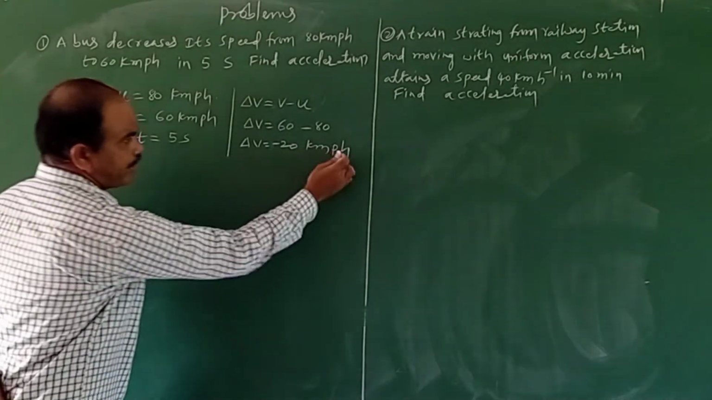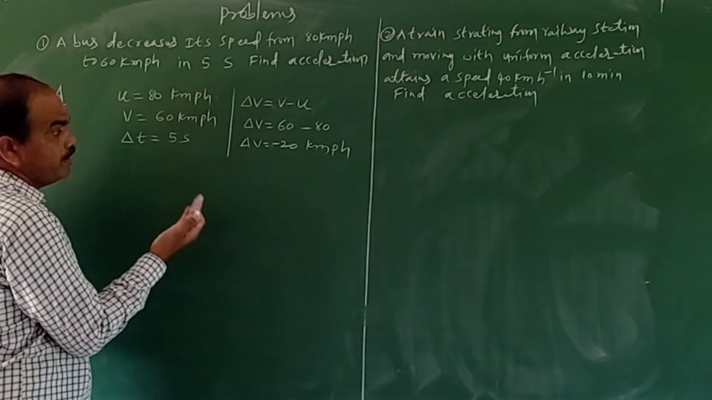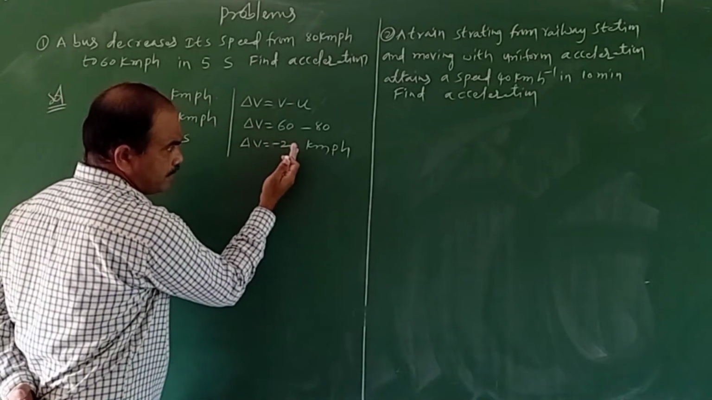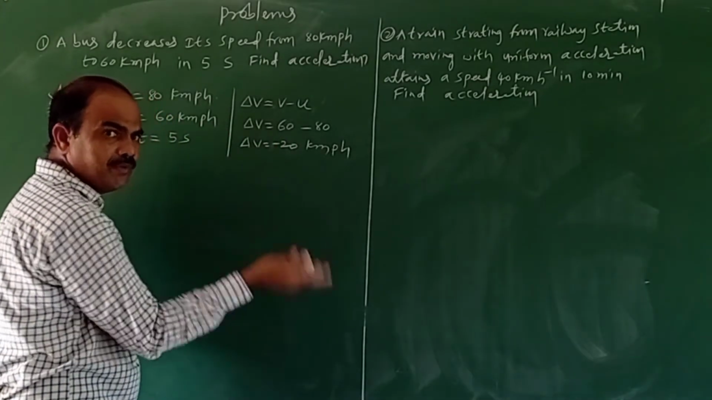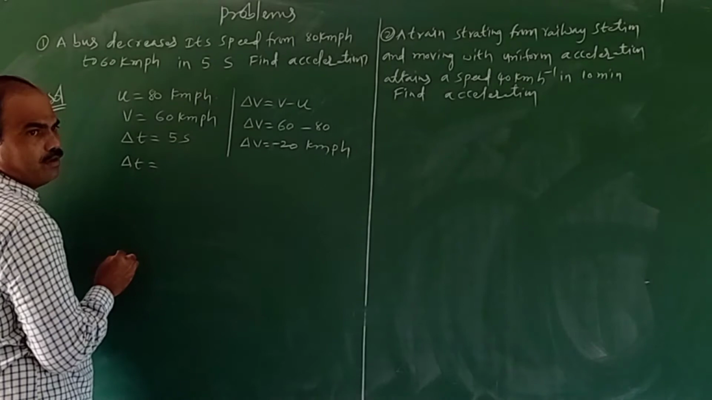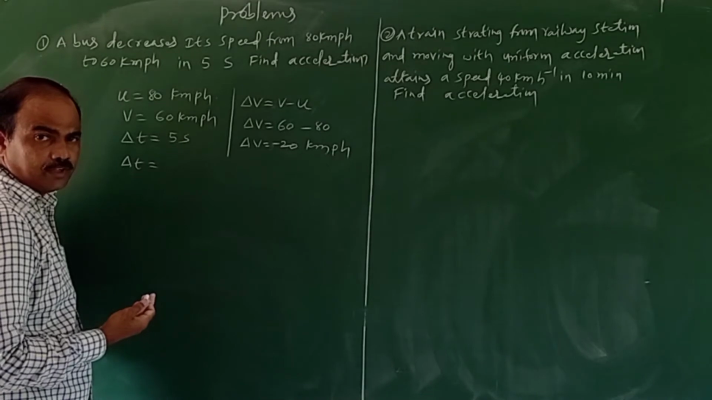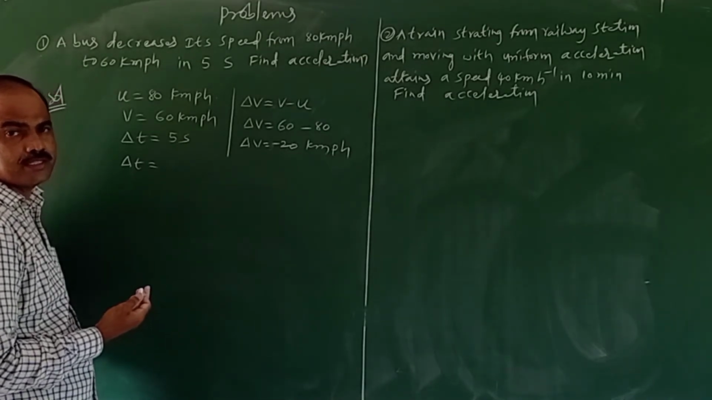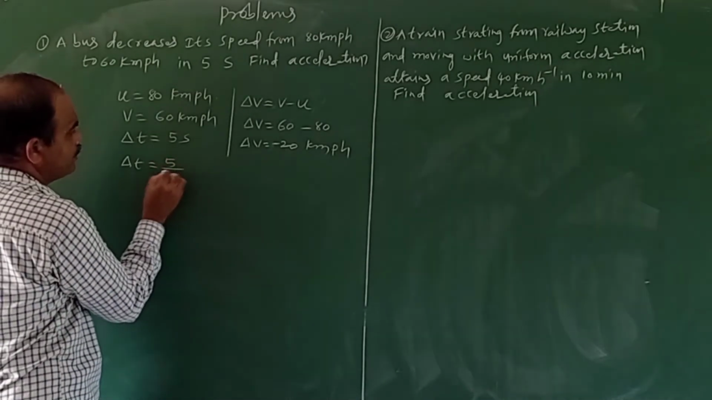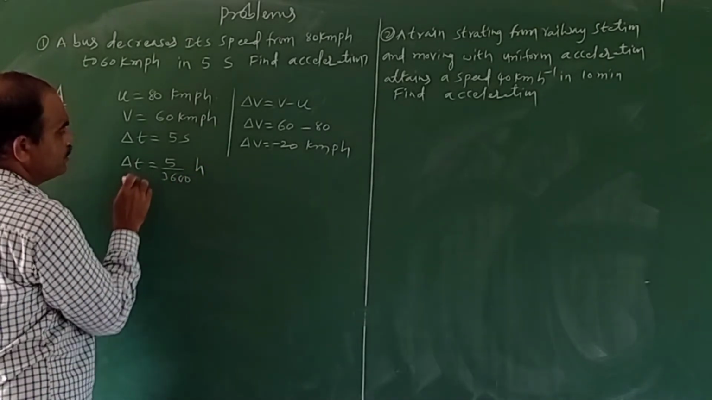Now, here the speed is in kilometer per hour and the time is in seconds, so you have to convert into hours. Otherwise, you can convert the velocity into meter per second, your choice. But I am converting the time into hours. 1 hour equals how many seconds? 3600 seconds. So 5 seconds is 5 by 3600 hours. This is the change in time.